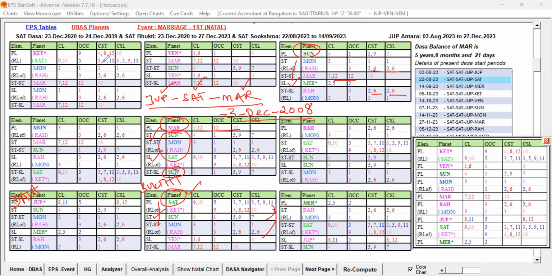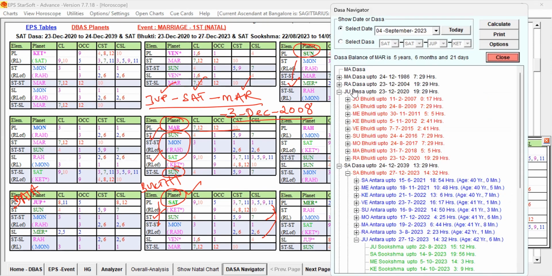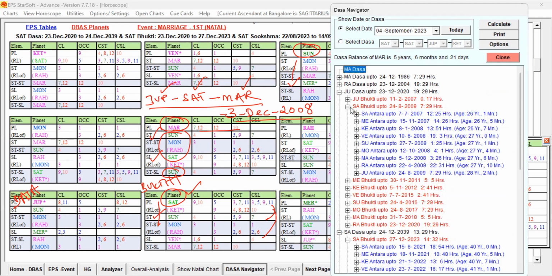Let us check the Dasa Navigator period. 3rd December 2008, Jupiter Dasa, Saturn Bhukti, Mars Antara. Up to 5/12/2008 is Mars running. So the native got married in Jupiter Dasa, Saturn Bhukti, Mars Antara.